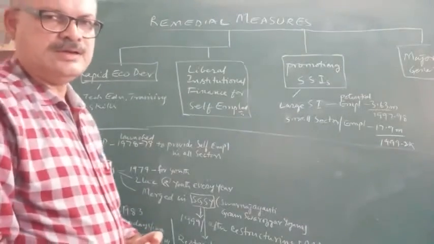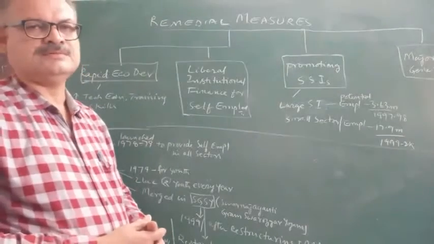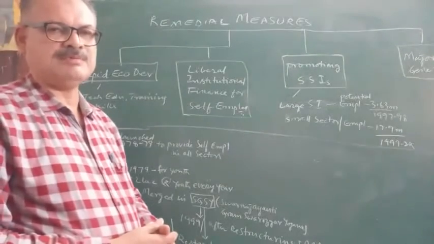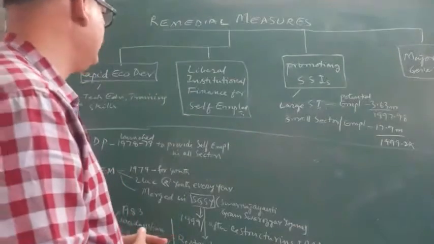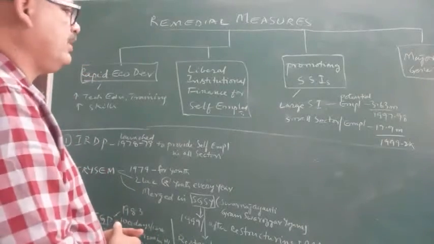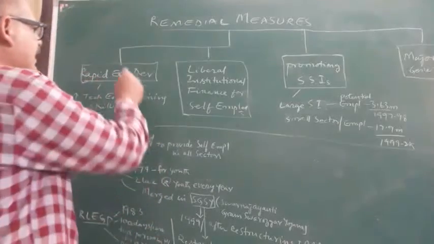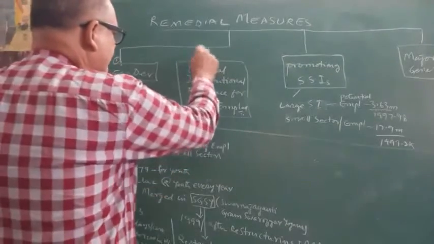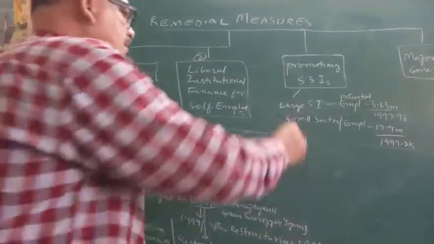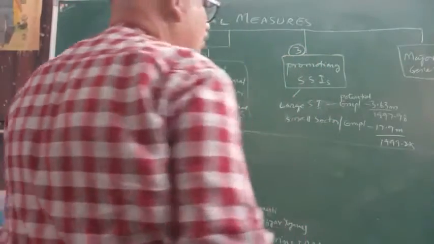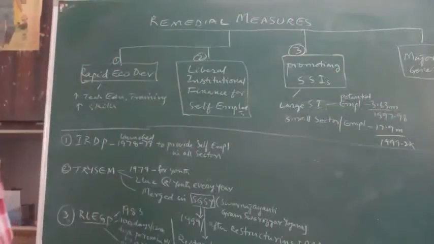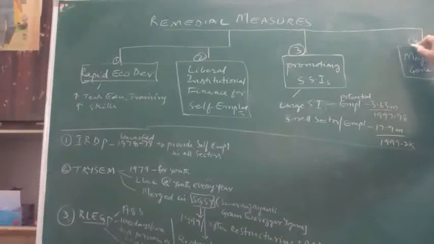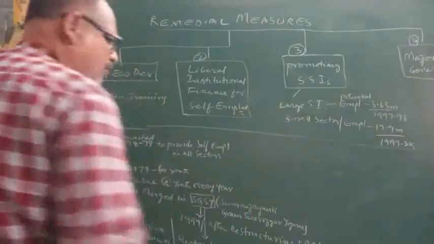Students, now we will discuss the remedial measures to remove the unemployment problem. And this can be divided broadly into four divisions. One is rapid economic development. Number 2 is liberal institutional finance for self-employed. Number 3, promoting small scale industries. Number 4 is major employment generation programs. So we can discuss the remedial measures in the 4 subsections.